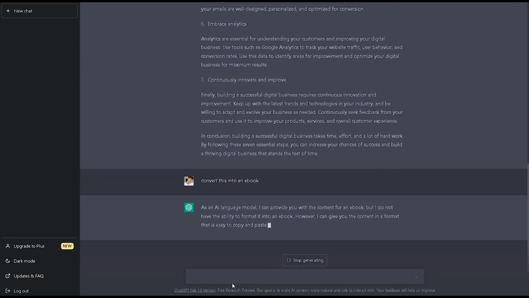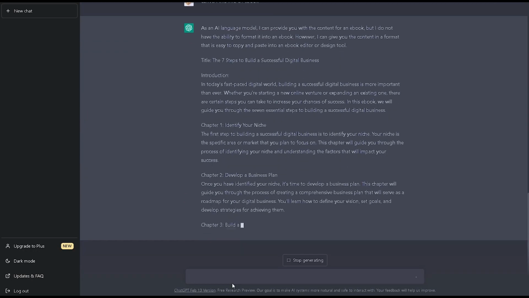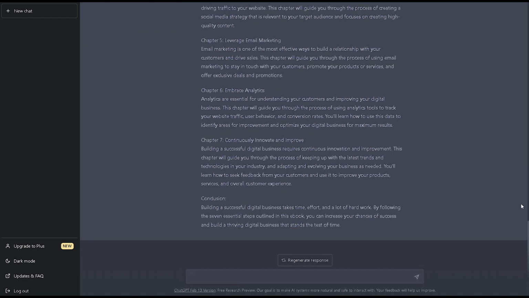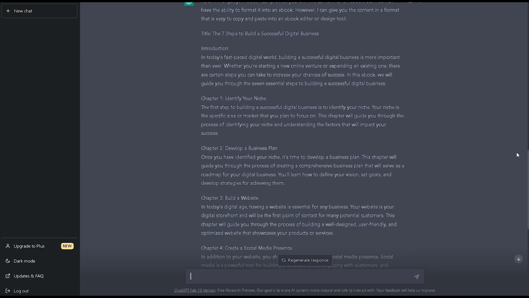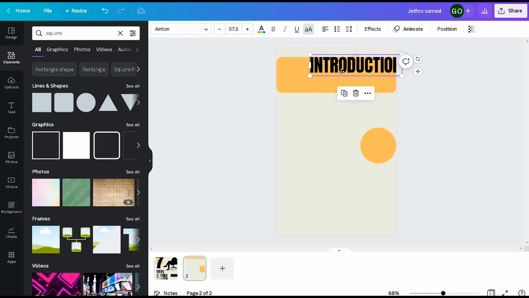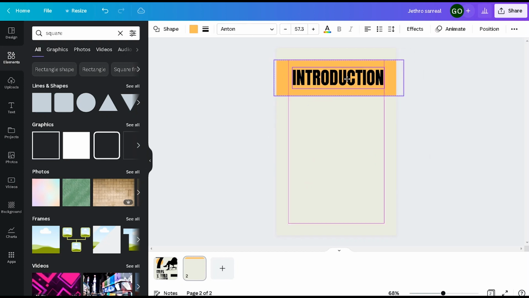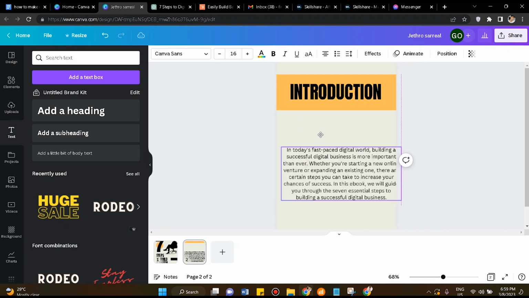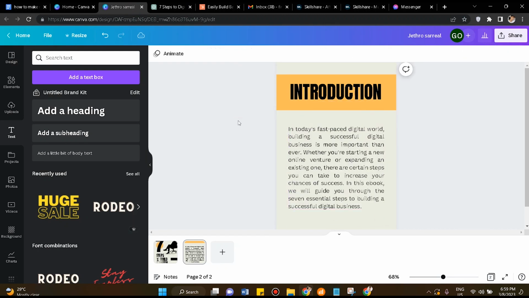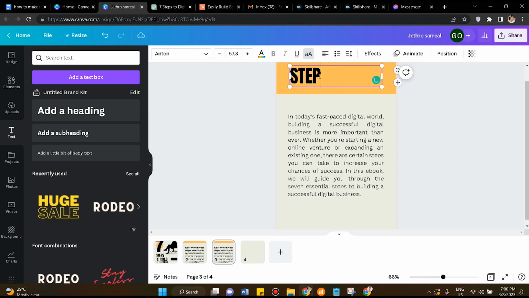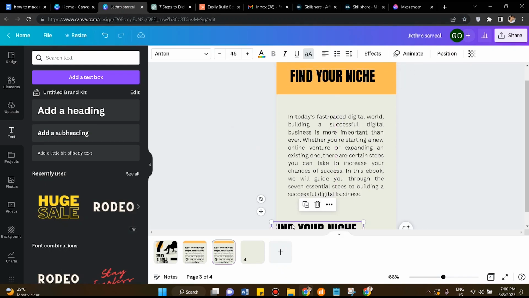Now we're going to convert it into an ebook, and ChatGPT is going to randomly convert it into chapters. We're going to just copy paste that. You can just outline your ebook or design it whatever you want, but I'm going to give you a specific example on how I do it exactly by this screen record, and observe how I actually copy paste ChatGPT information and convert it into an ebook while I'm designing and outlining mine.